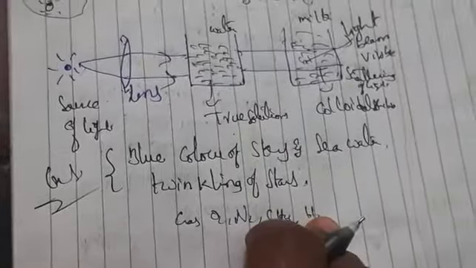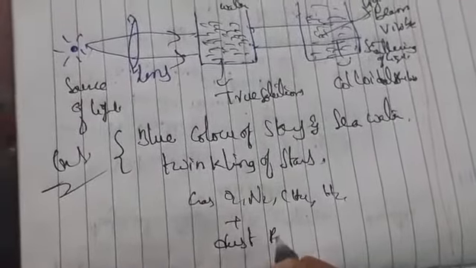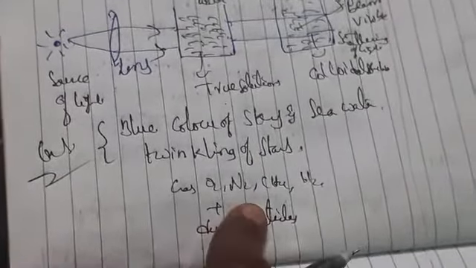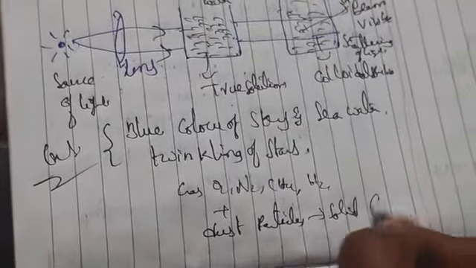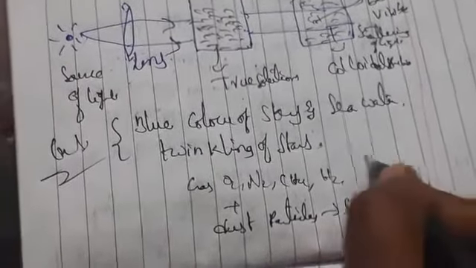Gas molecules like O2, N2, CH4, H2 come under gas molecules, plus dust particles. The dust particles are solid, which is the dispersed phase.